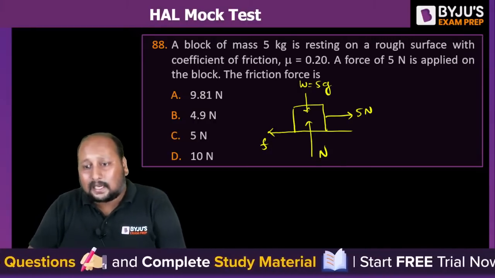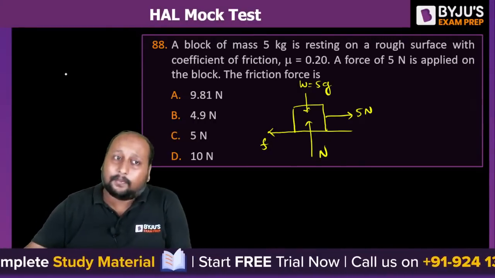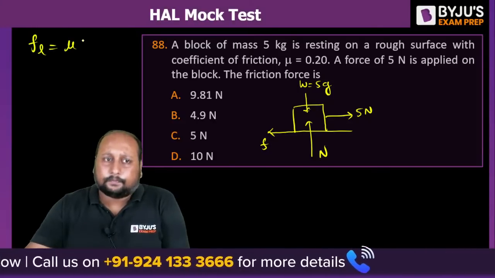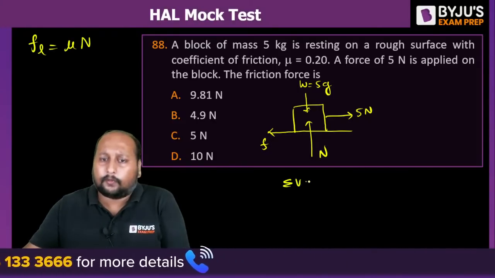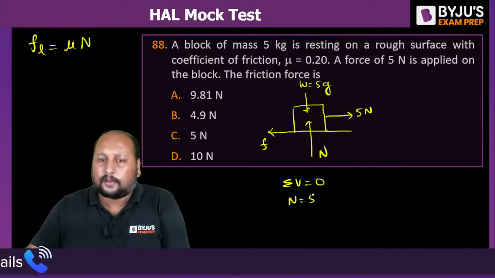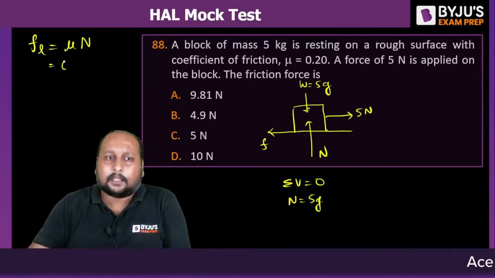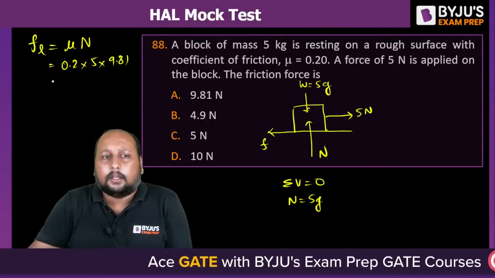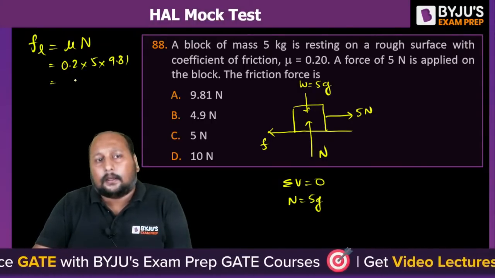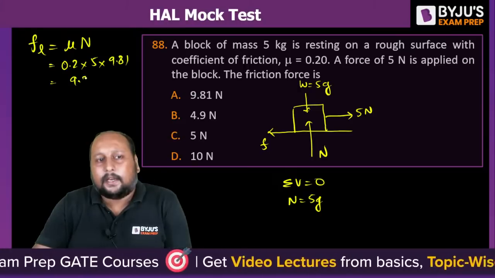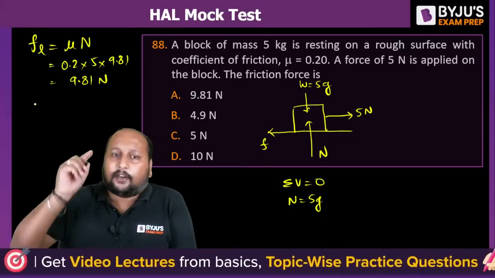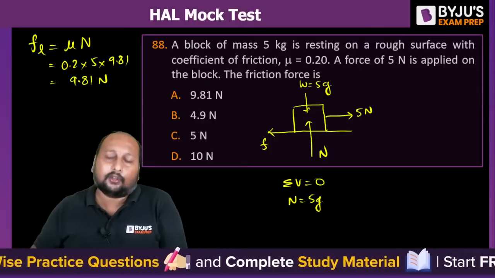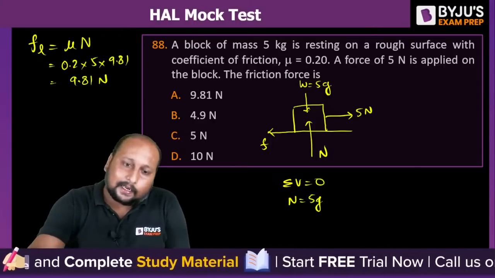For calculating these type of questions, we have to first of all calculate the value of limiting friction. Let's find the limiting friction, that is mu into N. So for vertical force equal to 0, N is equal to 5g. So mu is how much? 0.2 into 5 into, let us say I'm taking 9.81. So limiting friction is 9.81 Newton and we are only applying 5 Newton. So tell me, is this a static condition or dynamic condition?